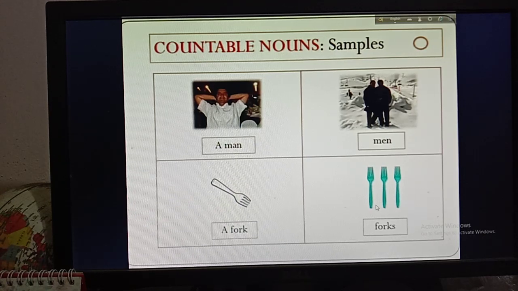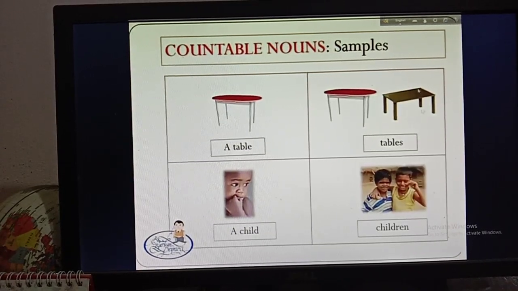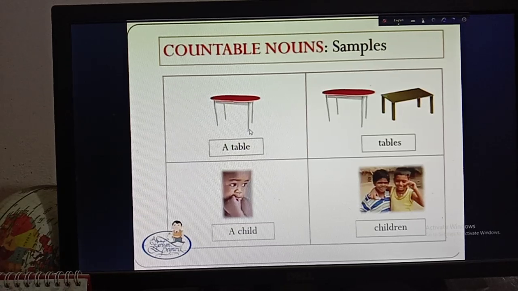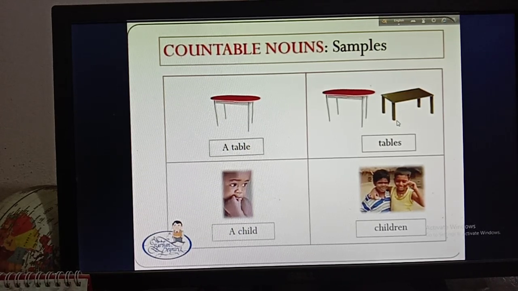So how many forks are here? 1, 2, 3. So they are countable. That's why they are countable nouns. Okay. Then there is another example. First of all, you can see that there is a table and there are tables. So you can count one table and also you can count two tables, 1 and 2. So they are countable. That's why they are countable nouns.